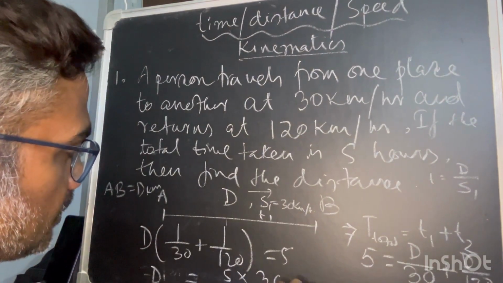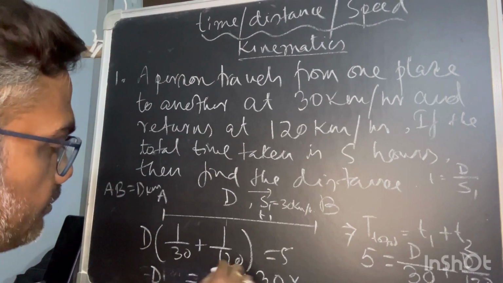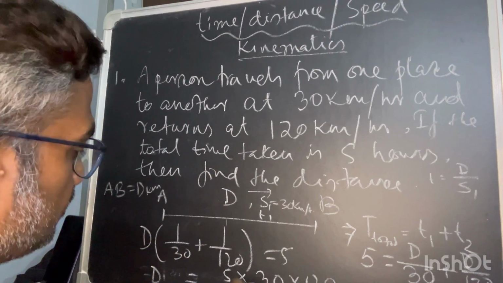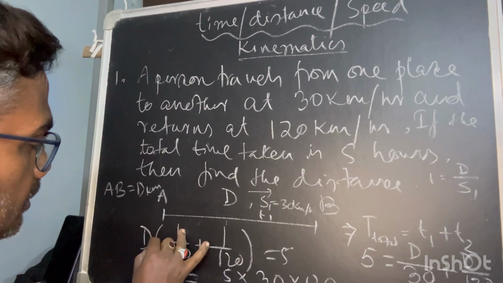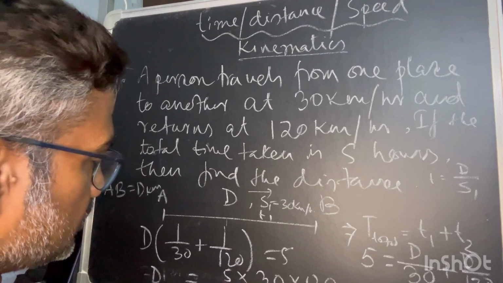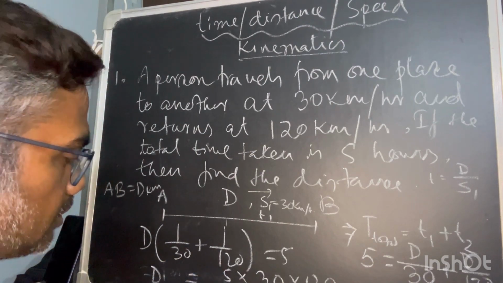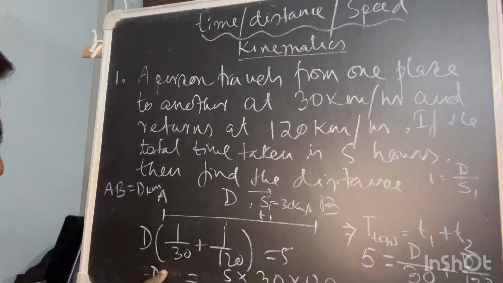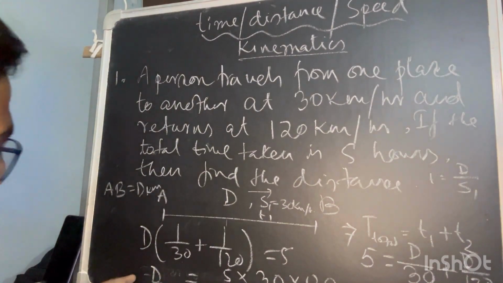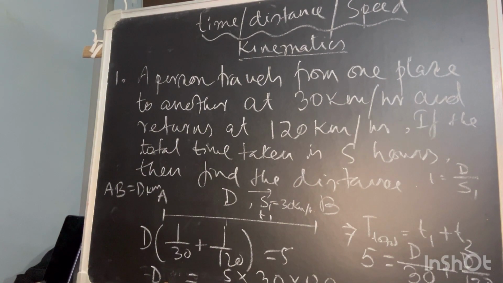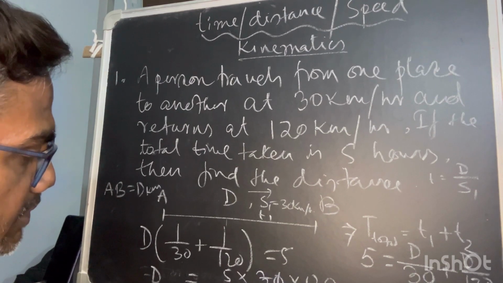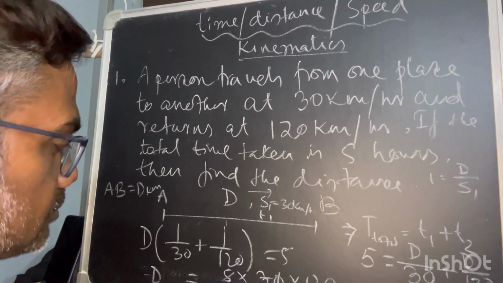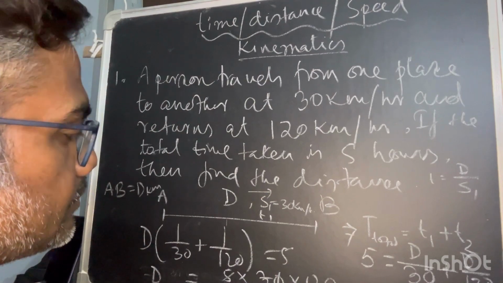So this will be 30. I am not doing any LCM of that; I am simply putting the value as it is, 30 into 120. So the LCM is 120 and this will be 30, and this will come below as 30 plus 120, 150. So everything is on the right-hand side except D, so I can find D. Now you can calculate yourself: 30, 3, 5, 5, 5, so only 120.